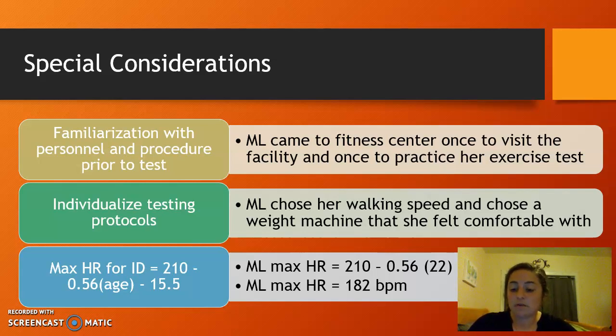And then the max heart rate formulas are different for people with IDs, so it's 210 minus 0.56 times her age minus 15.5. So I did the calculation for ML. Her max heart rate came out to 182 beats per minute, which is a little bit lower than a typical 22-year-old, which would be about 198. So that was hers.